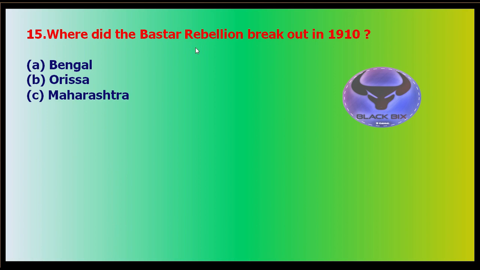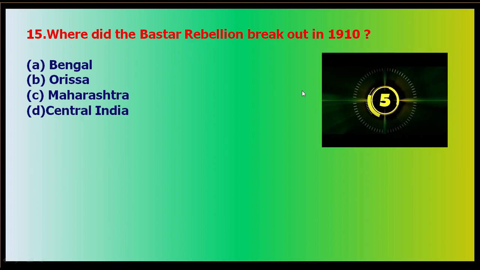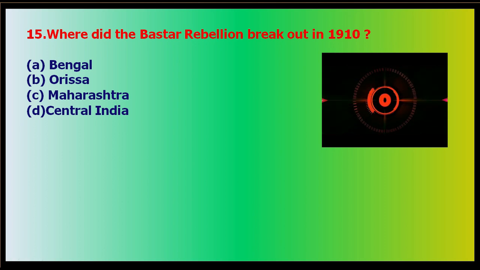Next is question number 15. Where did the Bastar Rebellion break out in 1910? Where did this Bastar Rebellion happen? Your options are Bengal, Orissa, Maharashtra, or central India. And your time starts now. Five, three, two, one, go.